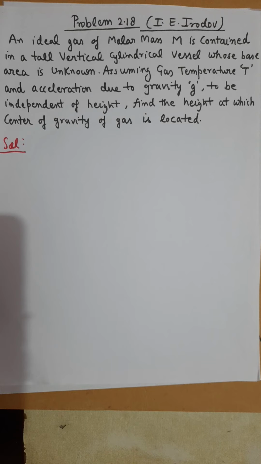In this problem, if you read the second line, the gas is contained in a tall vertical cylinder, but how tall is not given. I mean, the height of the cylinder is not given. So we will assume that the cylinder is extended up to infinity. We will assume.